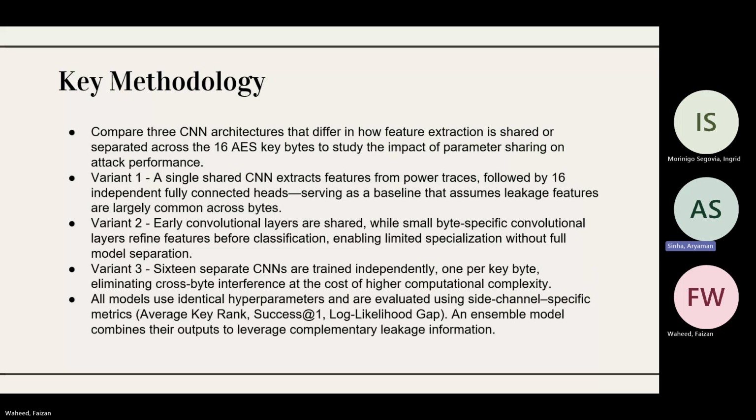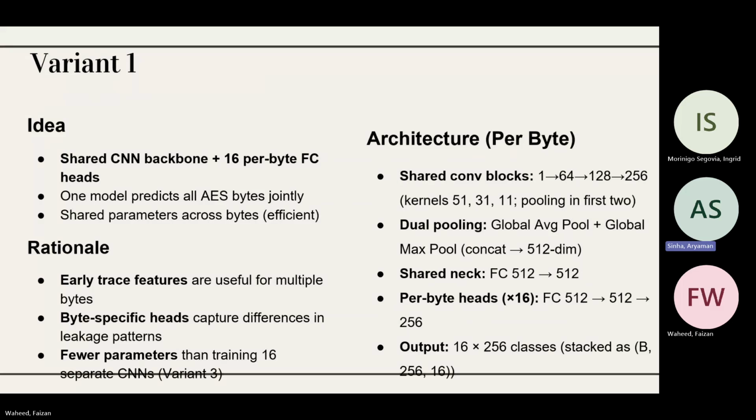Now, moving forward to variant 1. Variant 1 uses a single shared CNN backbone, as stated above, to extract features from power traces, followed by 16 independent fully connected heads, one for each AES byte. This design assumes that the early leakage features are largely common across bytes, enabling extensive parameter sharing. The shared backbone captures global temporal leakage patterns, while the per-byte heads provide limited specialization.